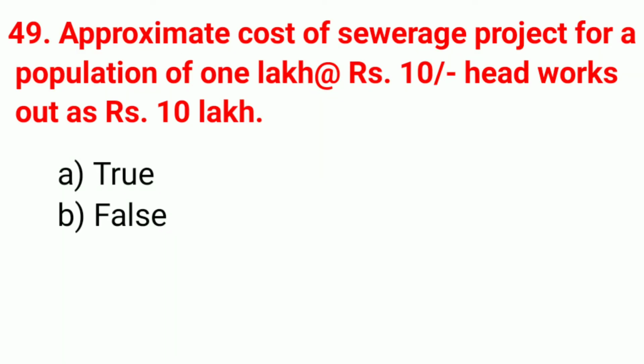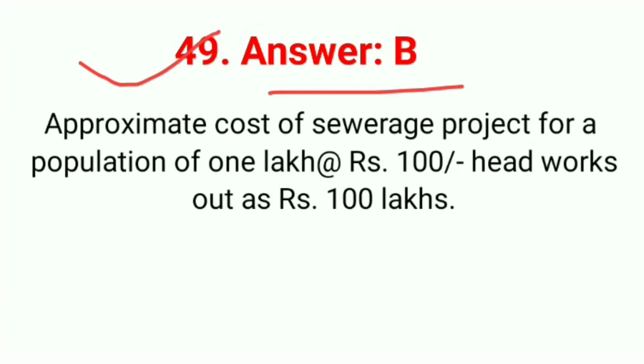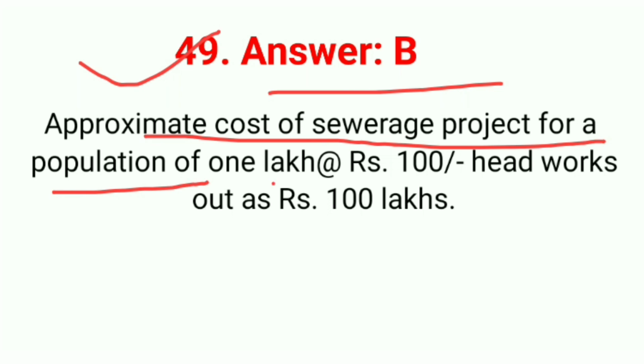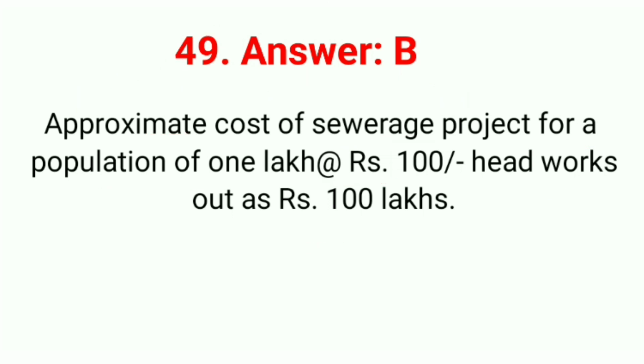Question number 49. Approximate cost of sewerage project for a population of 1 lakh. Head works 10 rupees out of 10 lakh. Correct answer option B, false. Question number 49. Answer is B. Approximate cost of sewerage project for a population of 1 lakh. 100 rupees head work out of 100 lakhs.